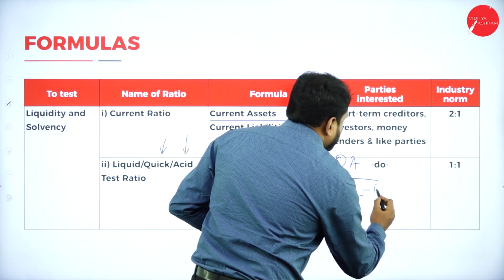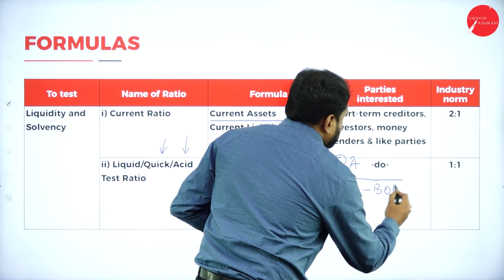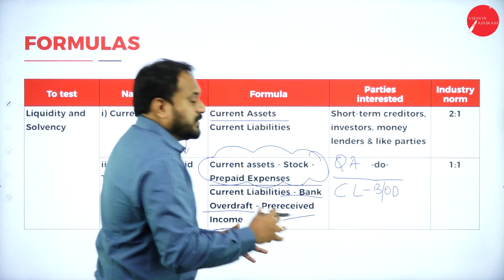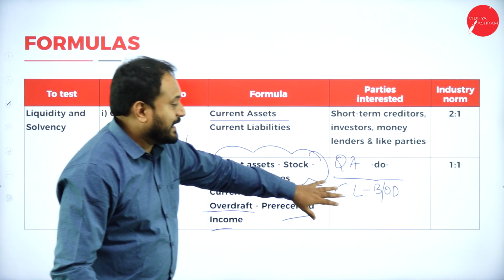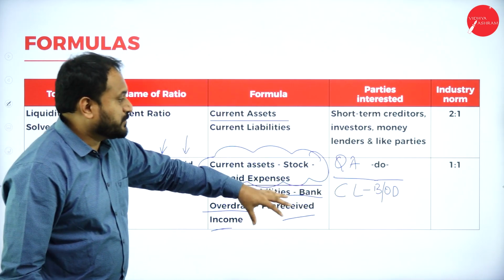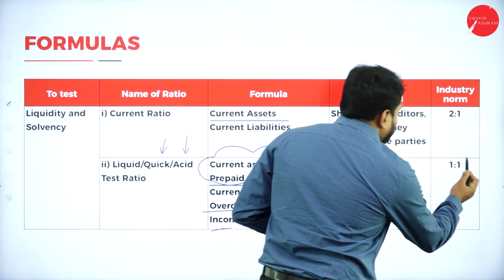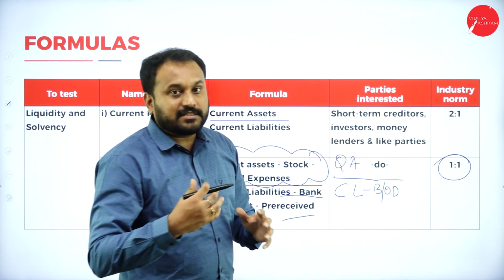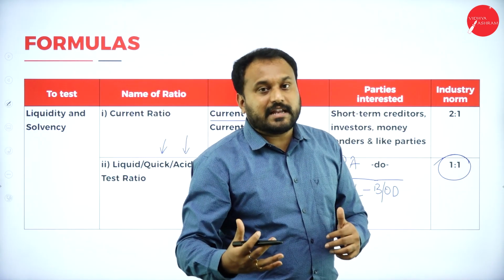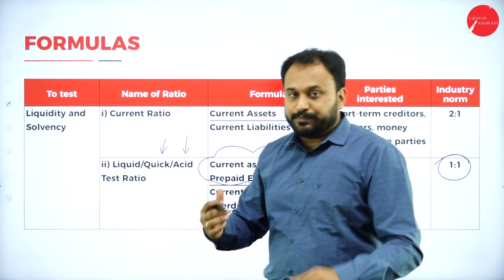Bank OD, you are supposed to take it out. That is, current liability minus bank overdraft, and it is 1:1. So the quick assets and the quick liability should be the same, 1:1.